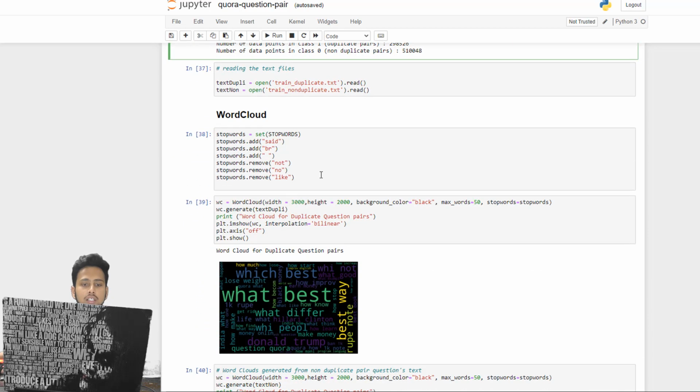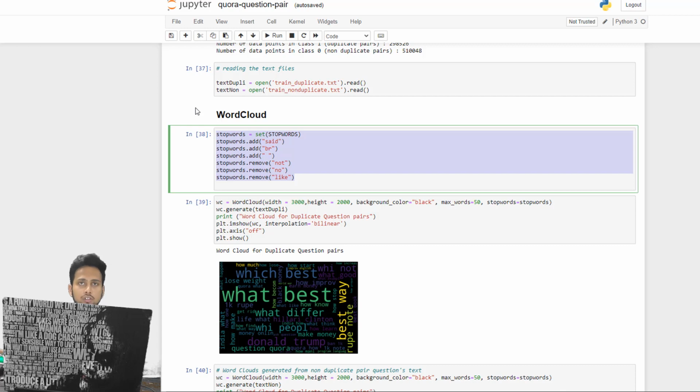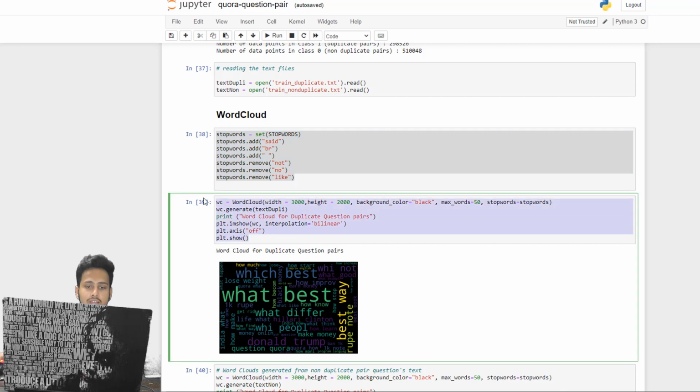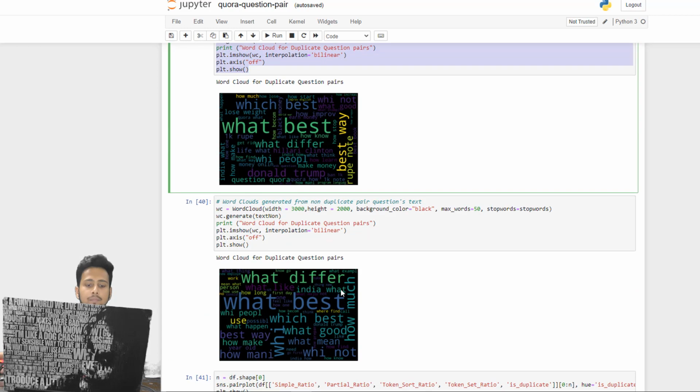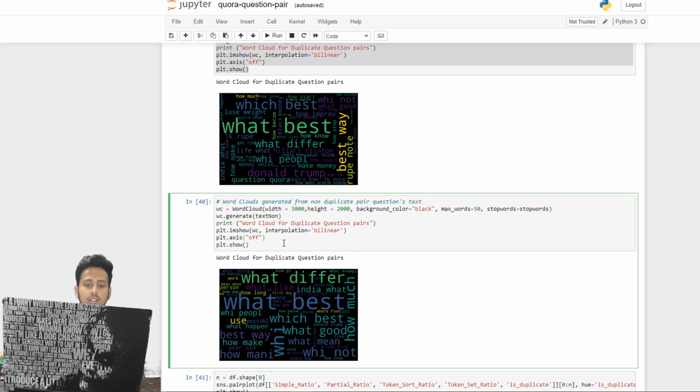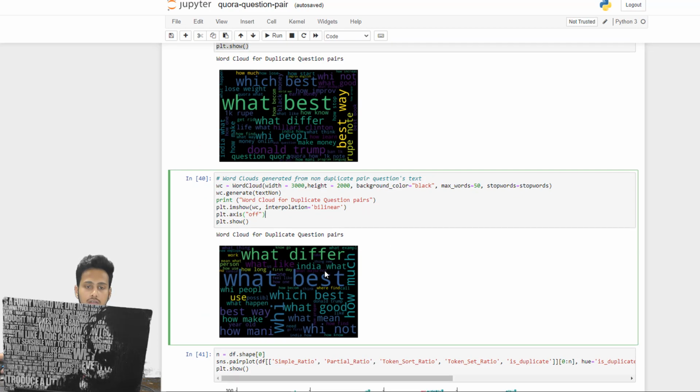Then we are going to make a word cloud. A word cloud is a very important tool for visualizing text data. Here we are checking, for our duplicate questions, which words have the highest frequency. In a word cloud, a word that appears many times, or has a higher frequency, is shown brighter and in a bigger font, whereas words with low frequency are shown in a small font size. And we do the same for duplicate questions as well as non-duplicate questions.